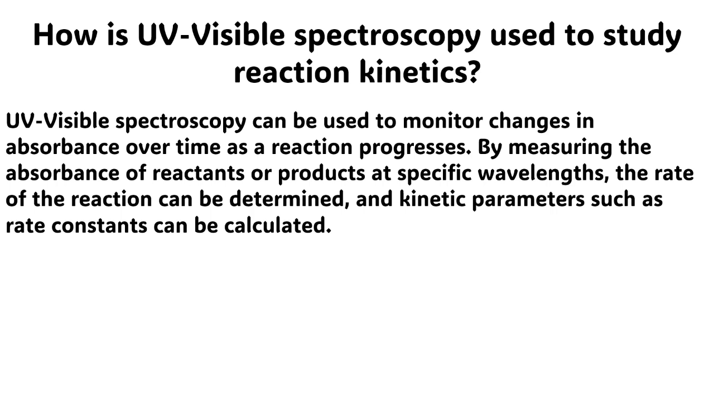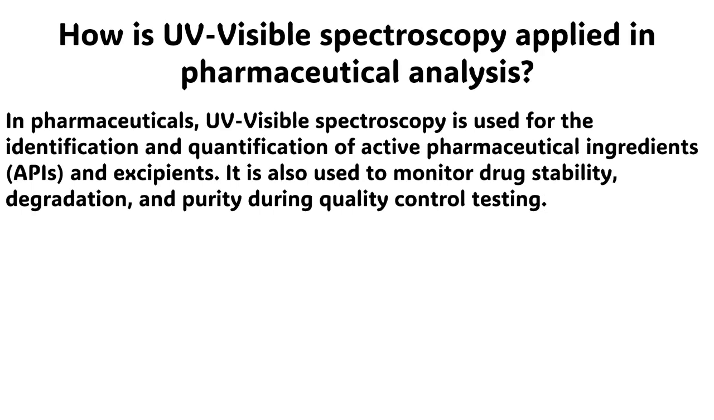The next question is, how is ultraviolet and visible spectroscopy used to study reaction kinetics? The answer to this question is very simple. Ultraviolet visible spectroscopy can be used to monitor changes in absorbance over time as a reaction progresses. By measuring the absorbance of reactants or products at specific wavelengths, the rate of the reaction can be determined and kinetic parameters such as rate constants can be calculated.